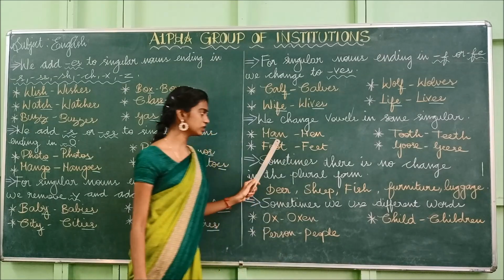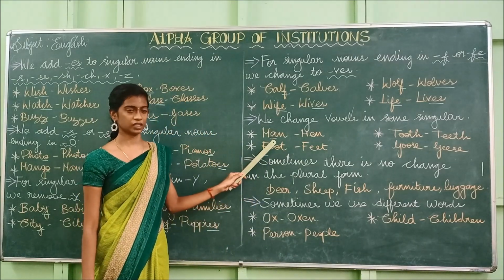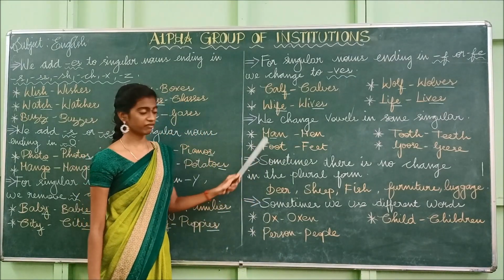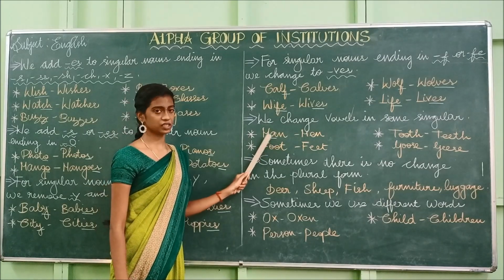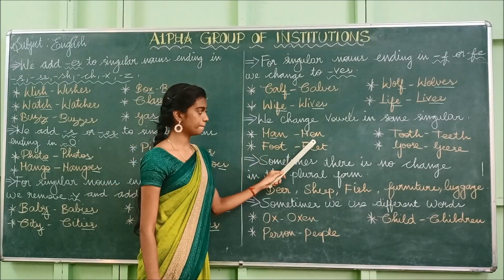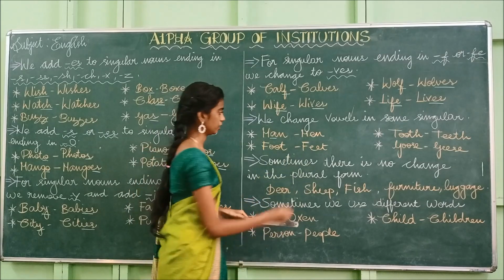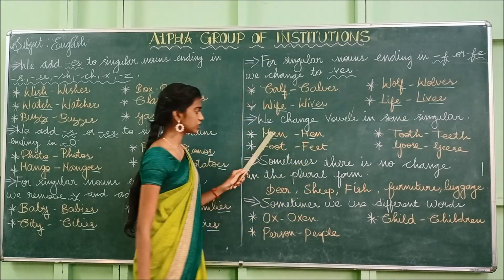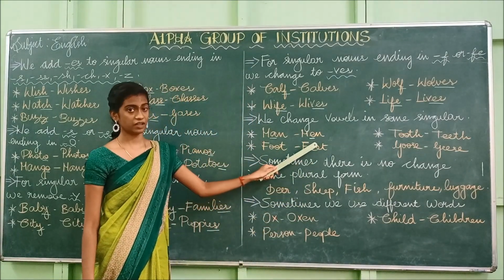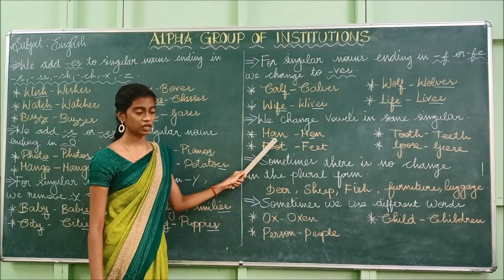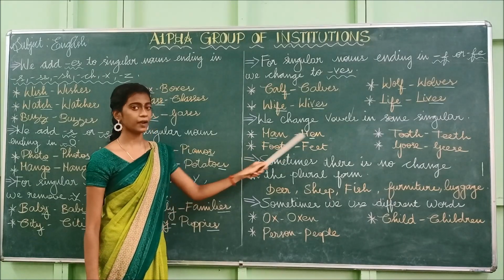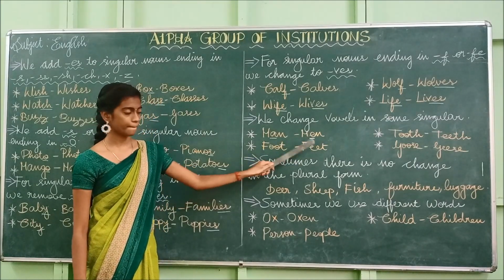A. Okay, so this is the vowel in this word. We have changed this vowel to E. So man, men.